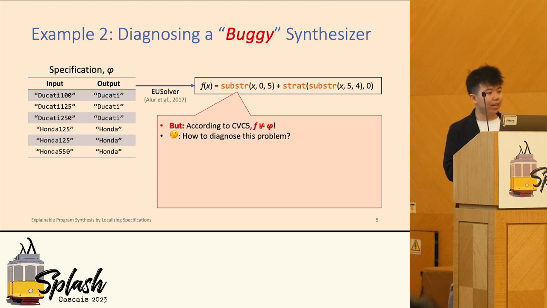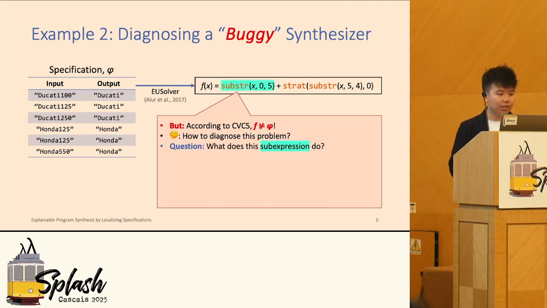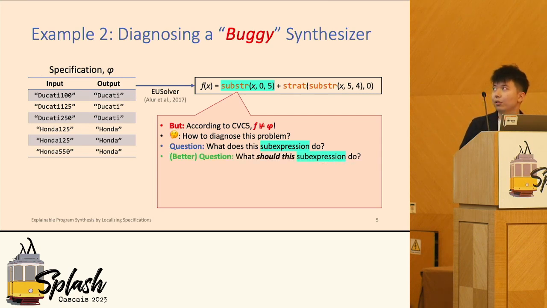So how do we diagnose this problem? Remember that in the previous example, we were using print statements. The print statement answers the question of what each individual expression is doing in this program. But it's really not that straightforward to conclude why this program is wrong or to localize the faulty location of this program. A smarter question would be, what should this sub-expression do in this case?